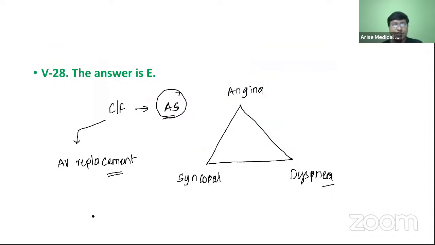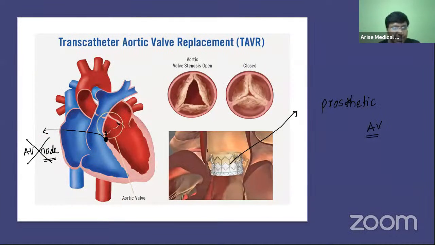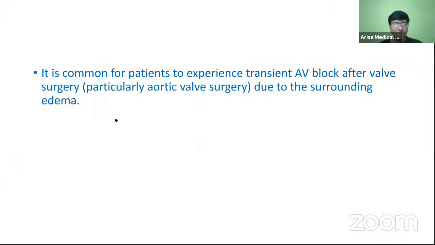Why surgical injury to the AV node? Because your AV node is adjacent to your aortic valve. So whenever you are doing the prosthetic aortic valve placement, there is a very high chance of AV nodal blockade, and whenever there is an AV nodal blockade, you will have bradycardia. So what is the treatment now?